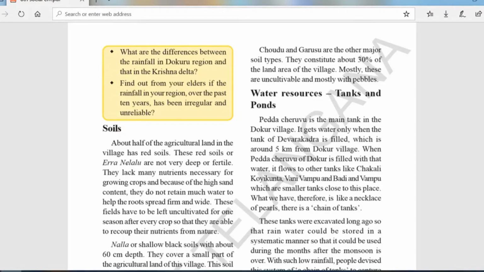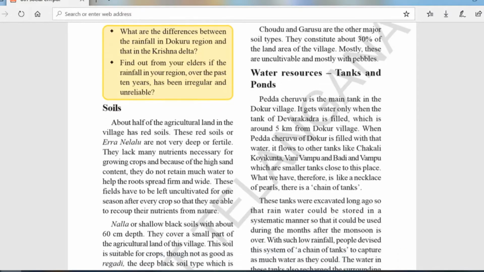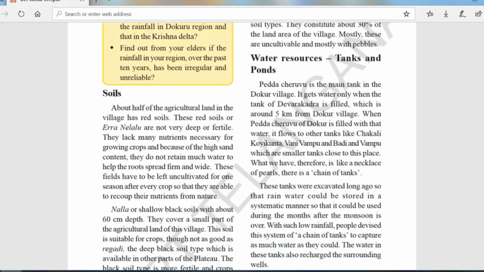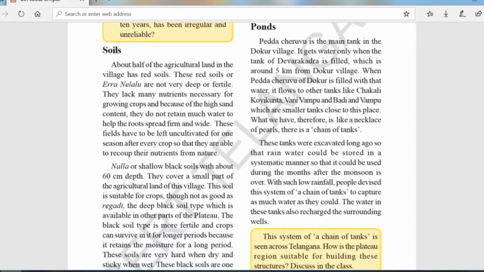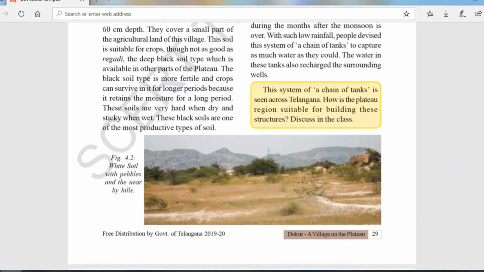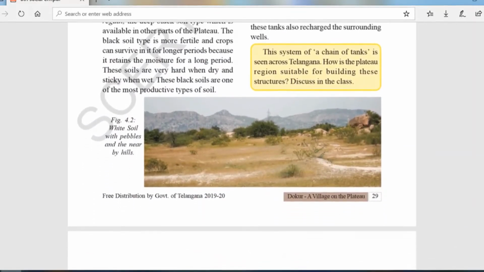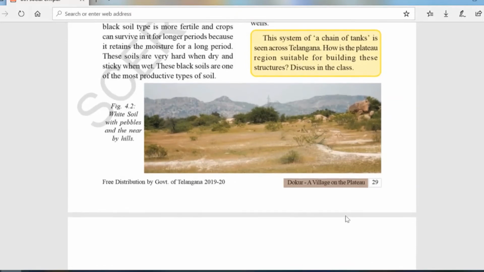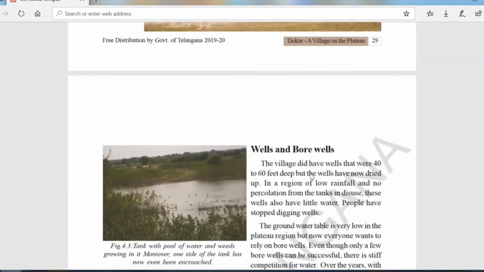These are connected with the Devara Kadra tank, and it forms a chain-like structure, a chain of tanks, and they fill this and store the water, and use it for further irrigation of crops and for agriculture and cultivation purposes. White soil with pebbles. Here you can see white soil. They will use it for sowing some groundnuts.